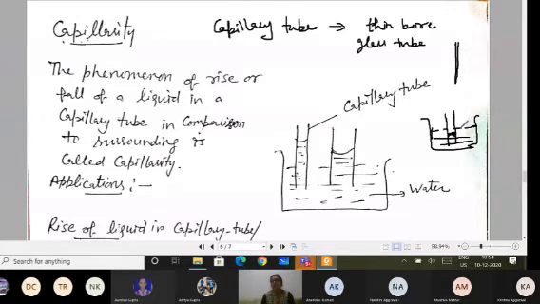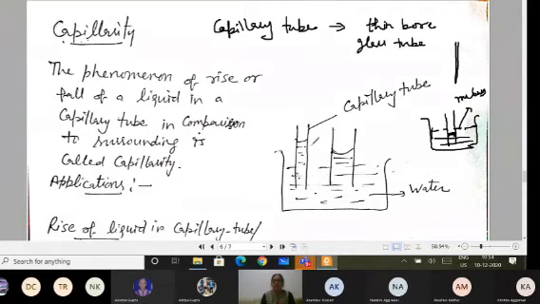Mercury is filled up to this level, but if I put the capillary in, the level comes down to this, a little below the liquid level in the container. But in case of water, it rises above the water level in the container. So this happens by itself.